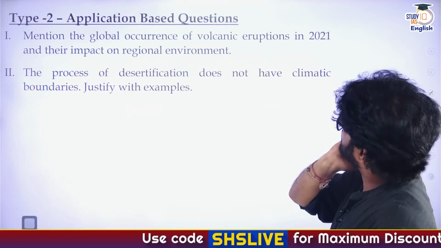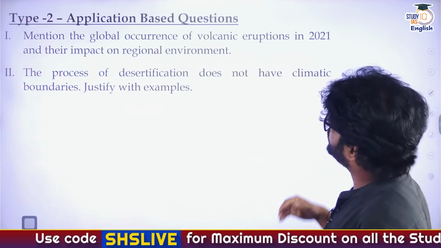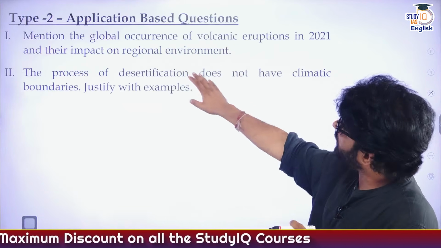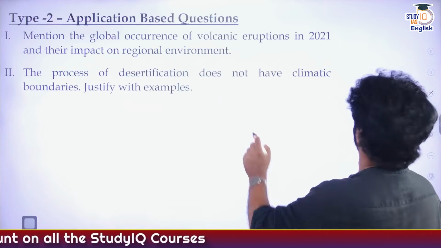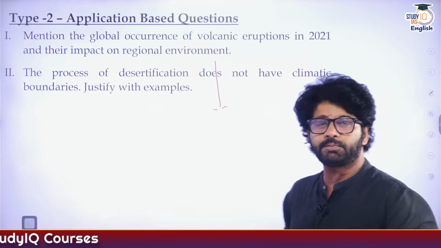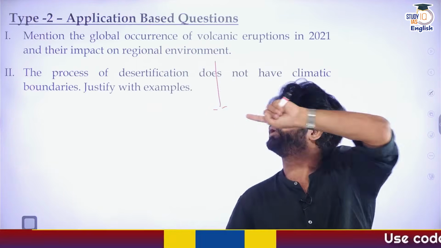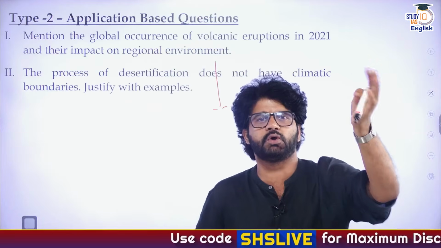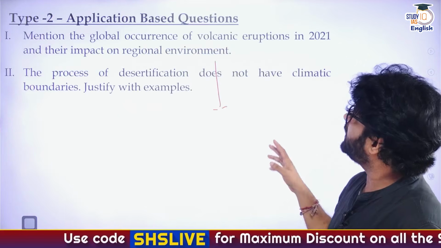Then some application-based questions. When you see the first question, you'll be like, oh my god, mention the global occurrence of volcanic eruptions in 2021 and their impact on the regional environment. You'll be like, volcanic eruptions, we have to read all. No. This question may have been asked in 2021. At that time, there would have been some volcanic eruption, let's say on the Indonesian coast, and that's why they asked it.